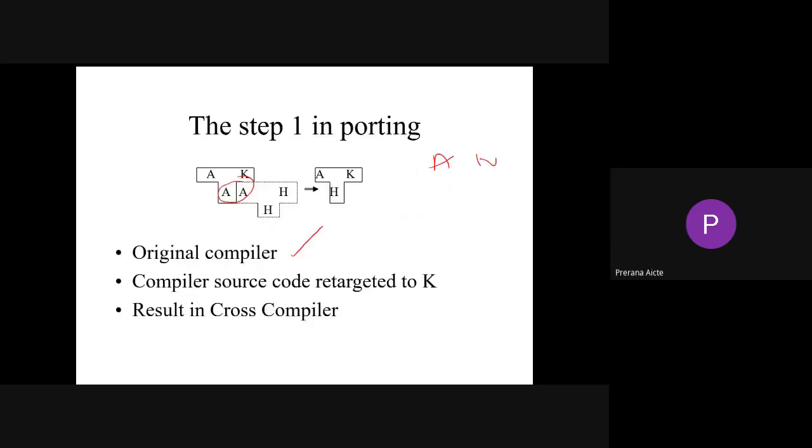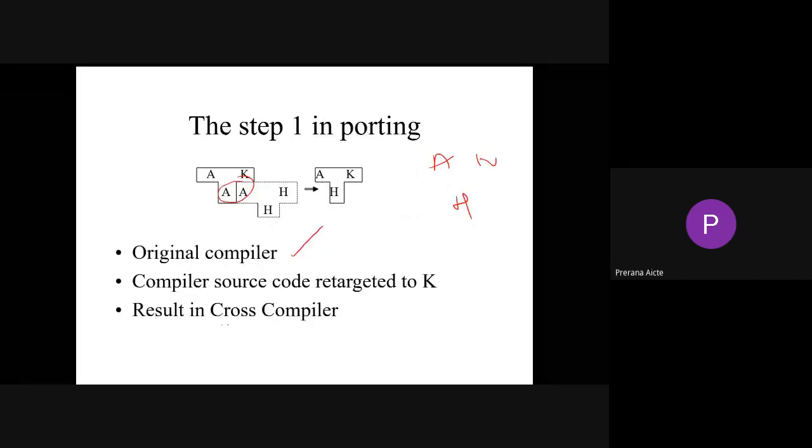So a compiler written in this version of a compiler: the source language is A, your target language is H, and the compiler is H. So comes your porting. Porting is also nothing but this. We are able to inscribe that. So the original compiler is this. So better to club this, right? And the source language is A, the target is K, and the compiler is H. So we call such a sort a cross compiler.